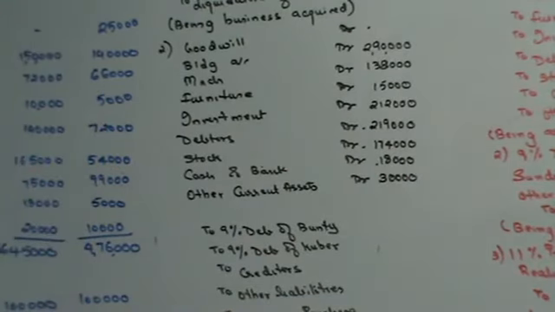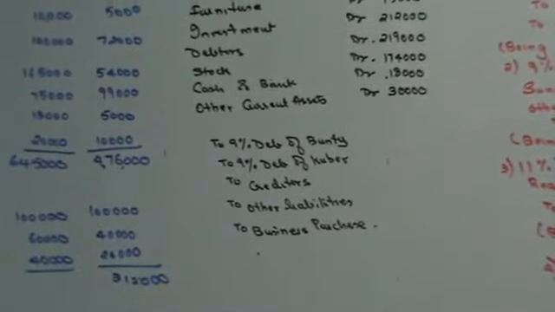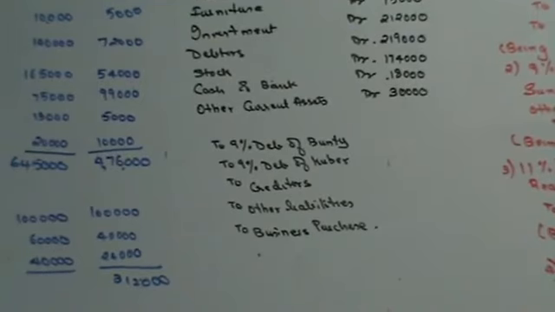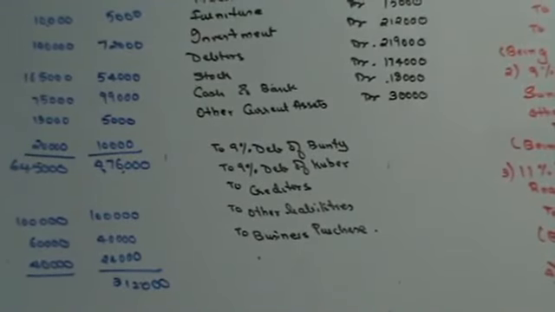9% debentures of Bunty. Now they have stated something about this. They said that discharge of debentures of Bunty is at a 10% discount by the issue of 13% debentures of rupees 100 each of BK Limited. So the debentures are going to be discharged with the help of debentures of BK Limited, right?